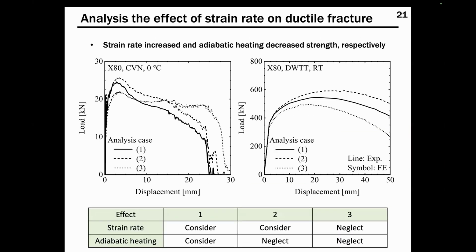So using the determined and validated model, the effect of strain rate and adiabatic heating was analyzed. Three cases were assumed. The first case considers both strain rate and adiabatic heating effects, the second case neglects the adiabatic heating effect, and the third case neglects both effects. The solid lines are the results for case 1, and the dashed and dotted lines represent cases 2 and 3.